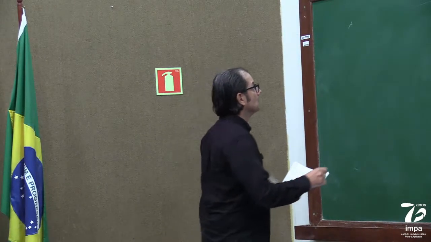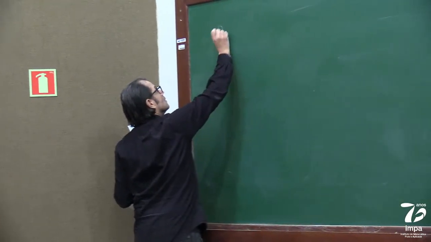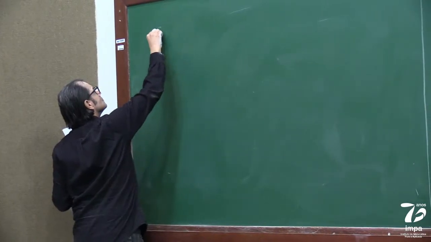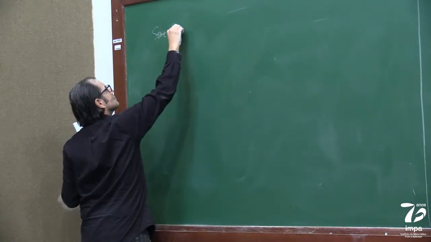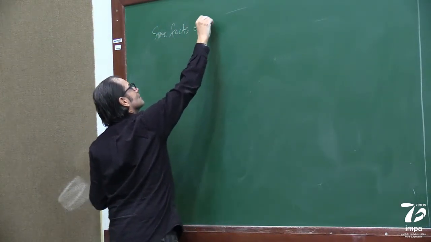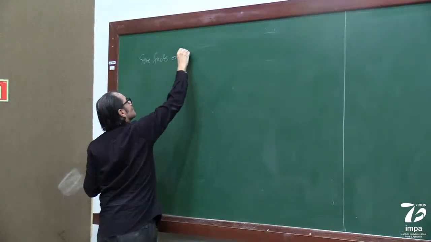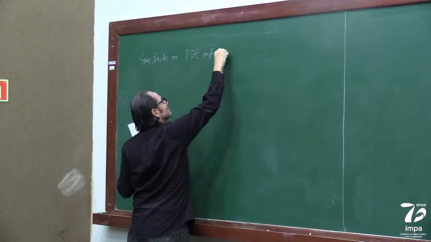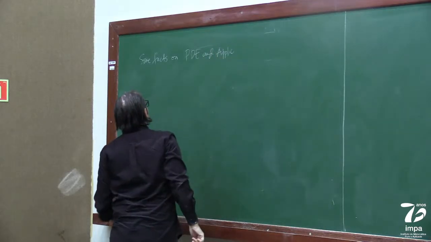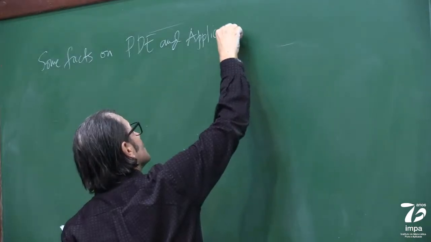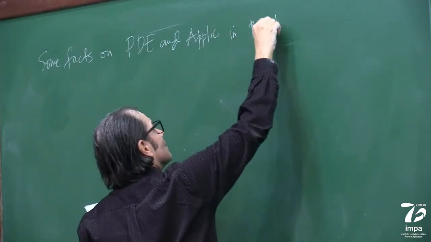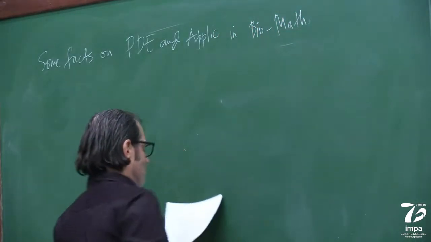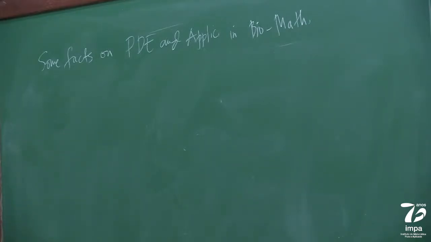So let me mention a few things: some facts on PDE and applications in biomath. Very superficial. I mentioned already the book, which I like very much. I think it's a very nice book.